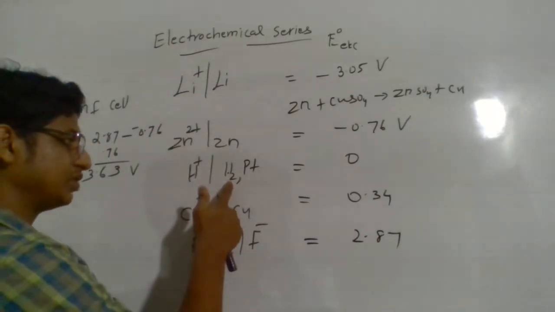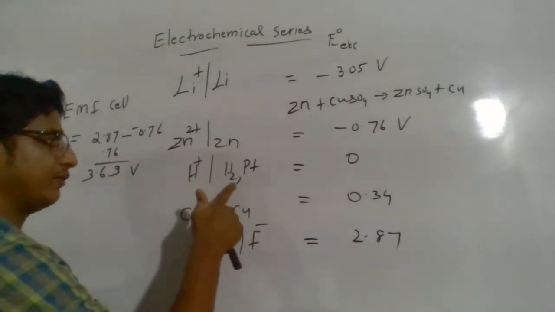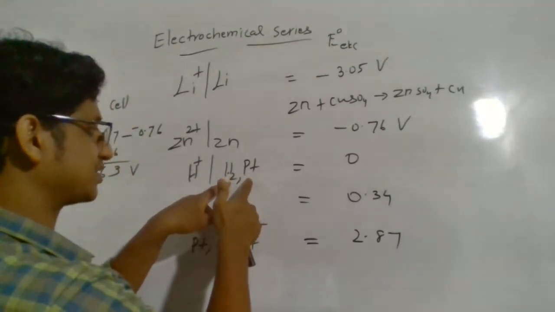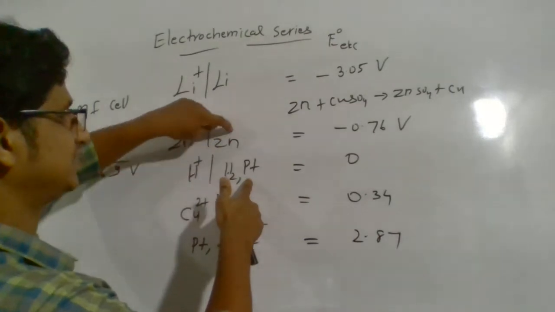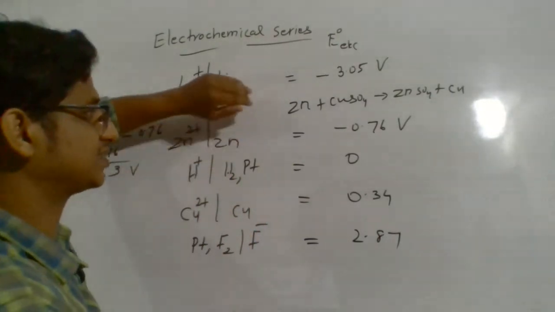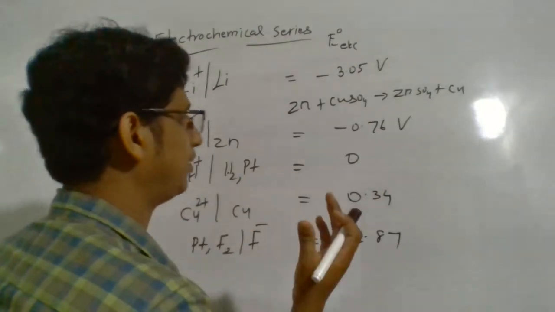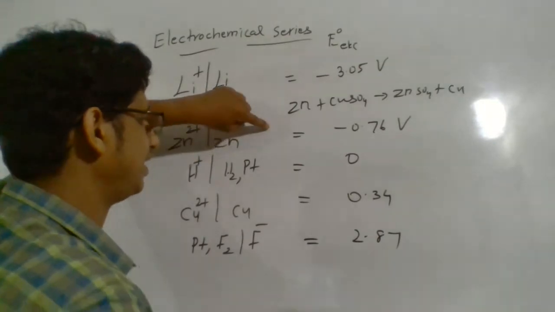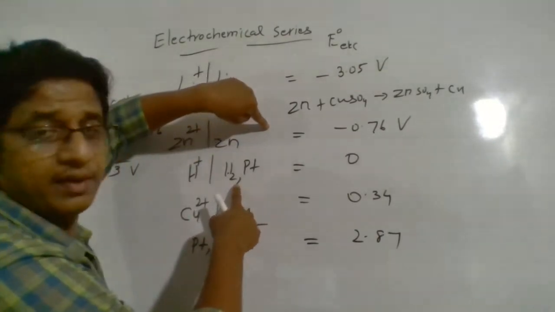If you want to produce hydrogen, H plus should convert into hydrogen, which means the hydrogen electrode should undergo reduction, and the metal has to undergo oxidation. That means a metal having a negative reduction potential value